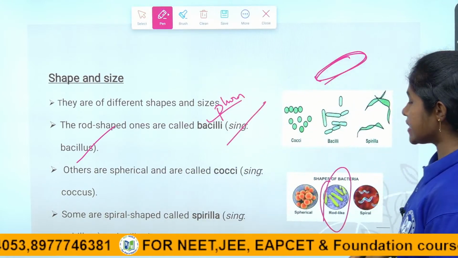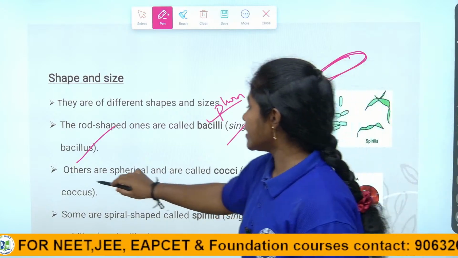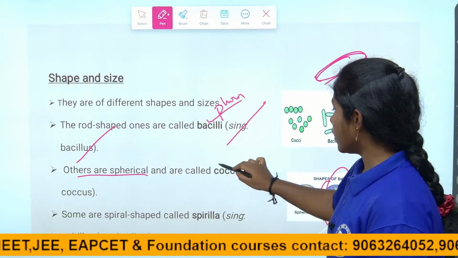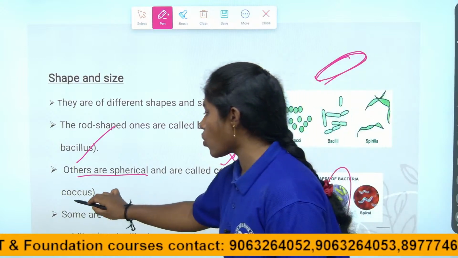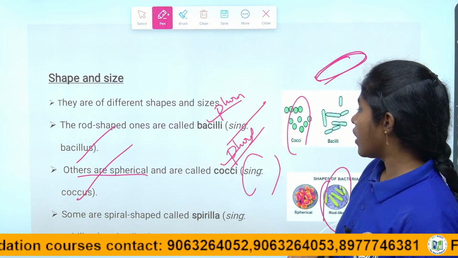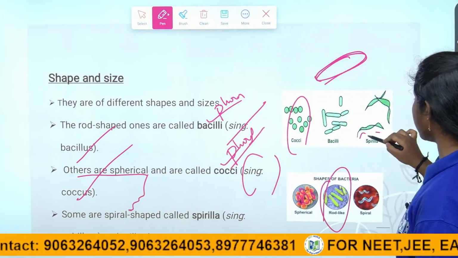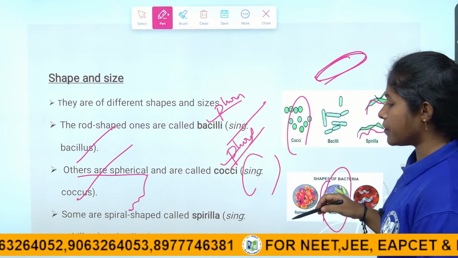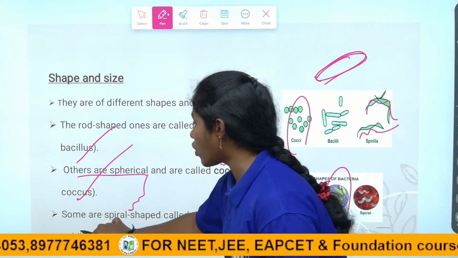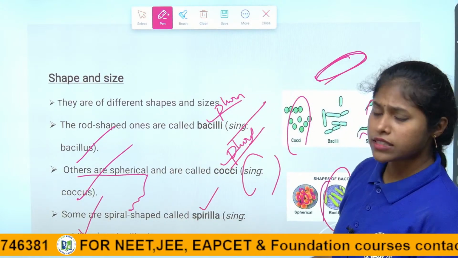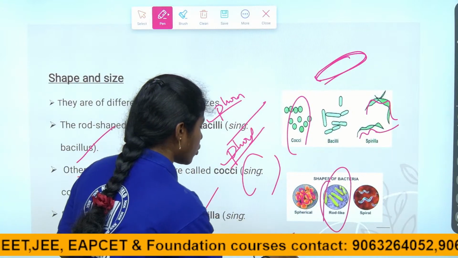Others are spherical, which means round, and they are called cocci in the plural form. In singular form, we call it coccus. Some are spiral shaped, and they are called spirilla in plural form and spirillum in singular form. Still other shapes are there, like comma shaped. We call them vibrio.